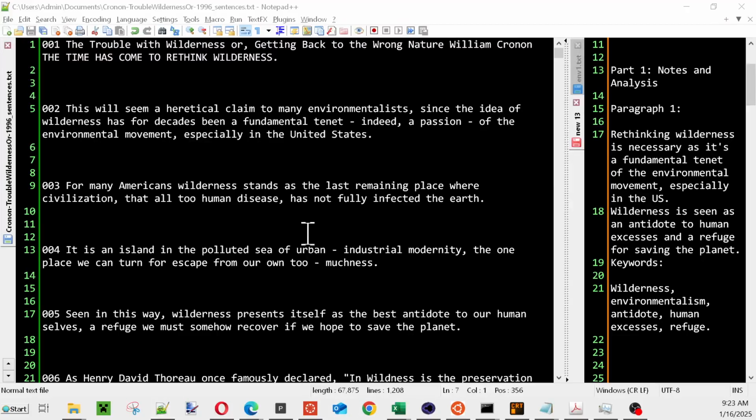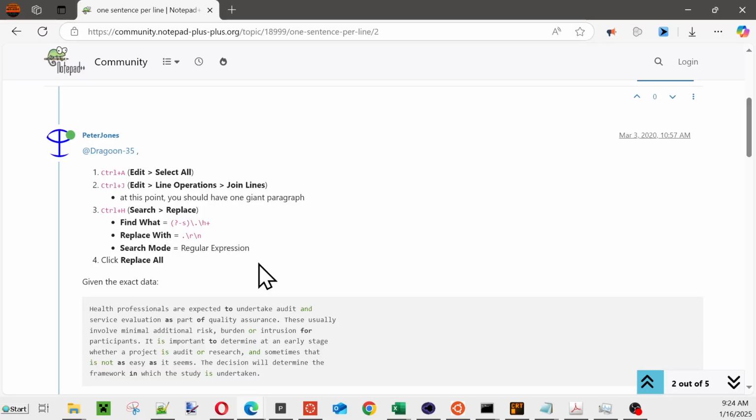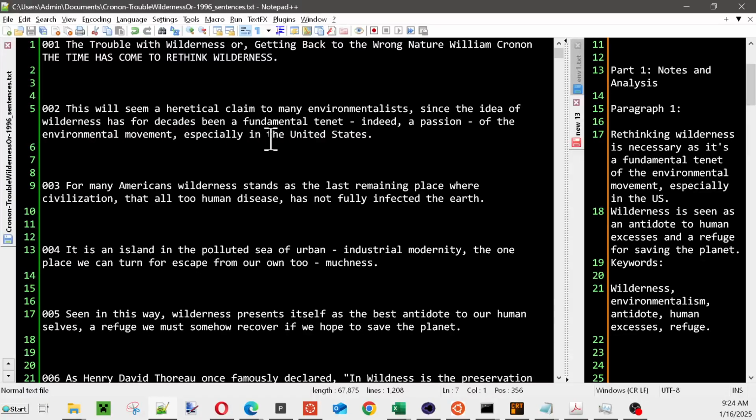And in order to do that, I need to use, hold on, okay, I need to use this right here in Notepad++: select all, line operations, join lines, find what, replace with this, find, replace with that, regular expressions, and I end up with more or less what I'm looking for, a sentence for each separate line. Then I make them wider apart, add line numbers, I may change that. Then I can bring them into Excel.